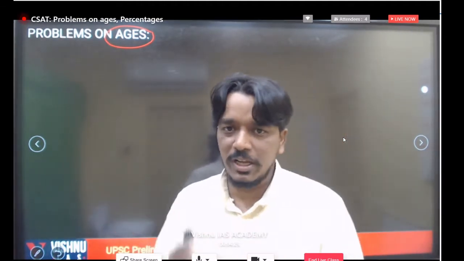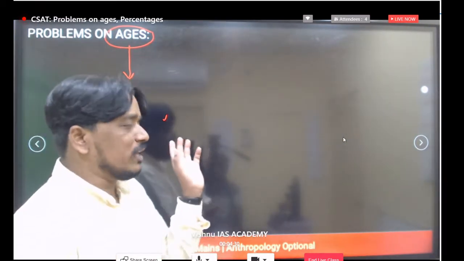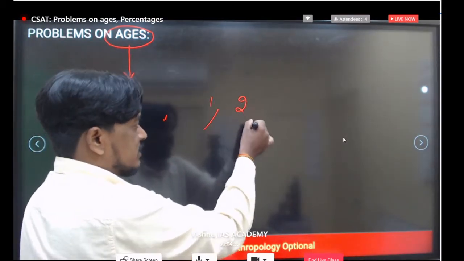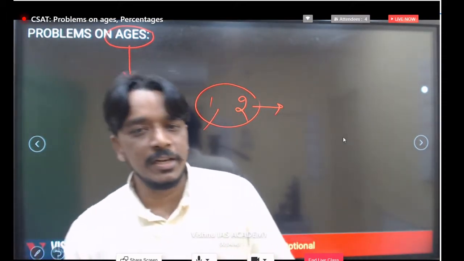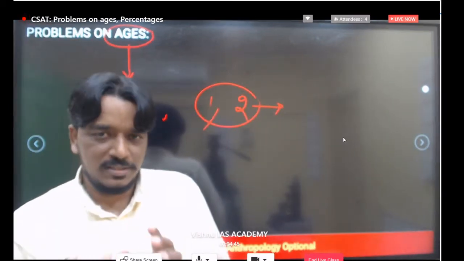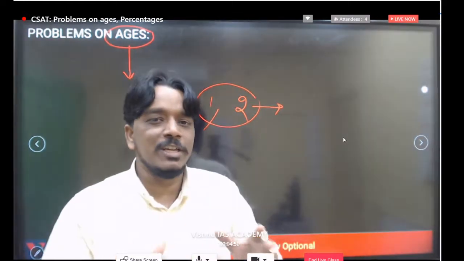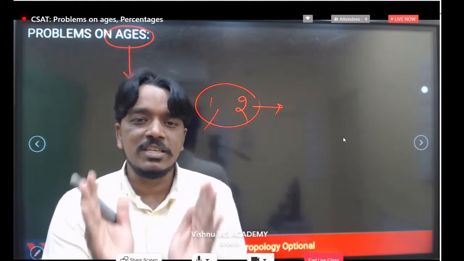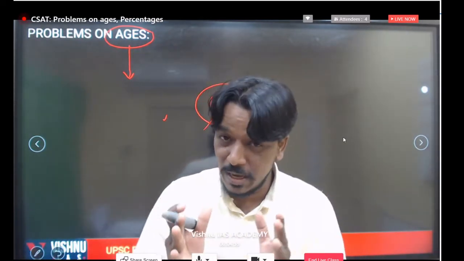Whenever you are focusing on age questions, they will give very basic types of statements. Once you understand the data, maybe you will get one person's age or two persons' ages. Related to the two persons' ages, they will give some ratios. We already completed ratio and proportion, how to calculate and all these things. If you know these points, you can answer age questions very easily. We don't require any specialization in mathematics or quantitative aptitude. We will take some basic examples to see how to answer these questions.